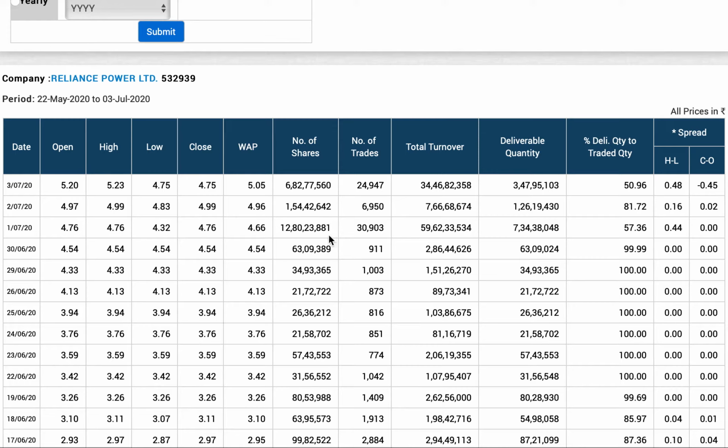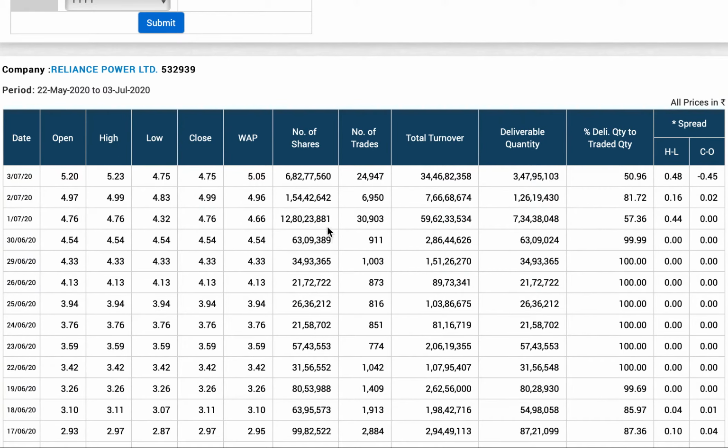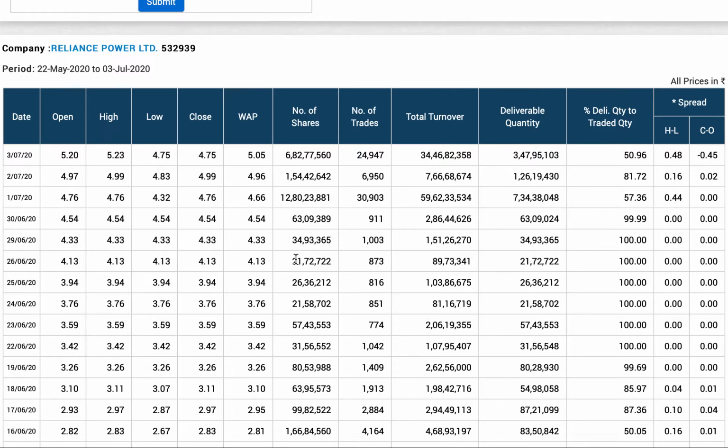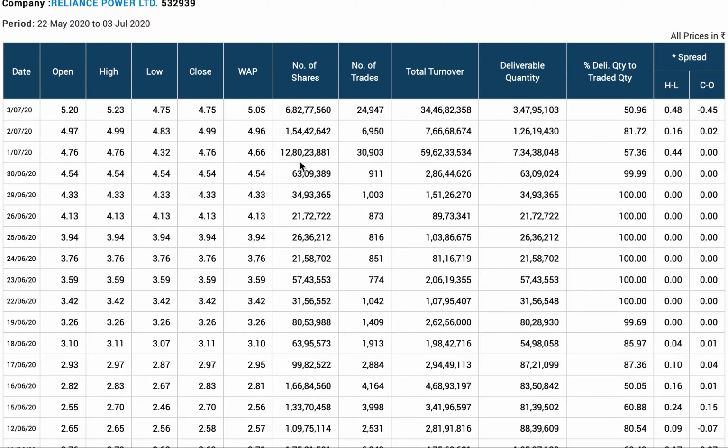Now if I see, there are about 12.8 crore shares being traded on that day, so the volume is about 12.8 crore. And if I compare this volume to other days, I see the day before it is about 63 lakh, 34 lakh, 21 lakh. I shouldn't look past the first, I should look before the first, because I should compare a figure to the past, not to the future, as of now the second and third hadn't come when the clarification was sought. The clarification was sought on the first. So we look at the figures before the first.